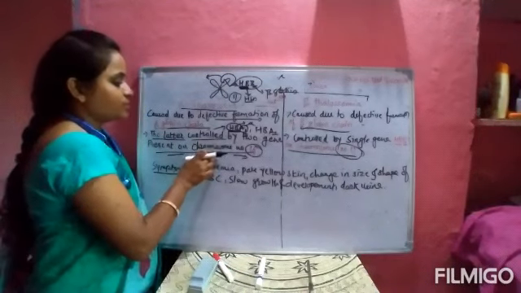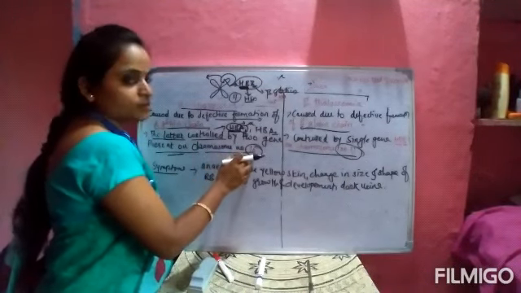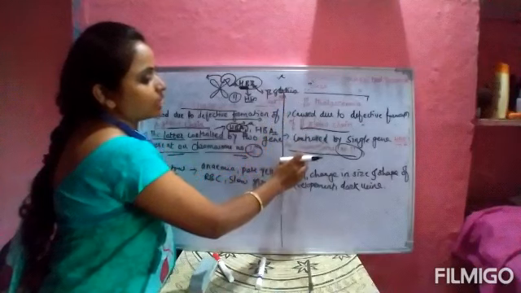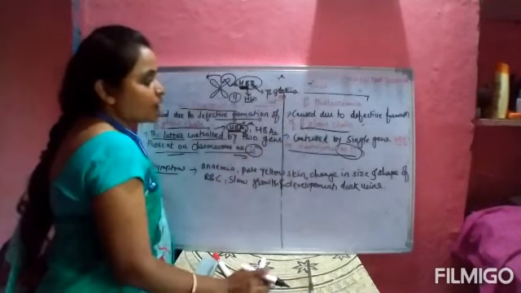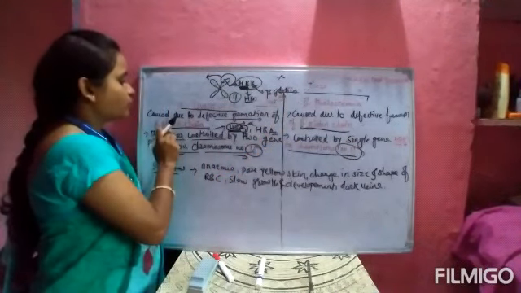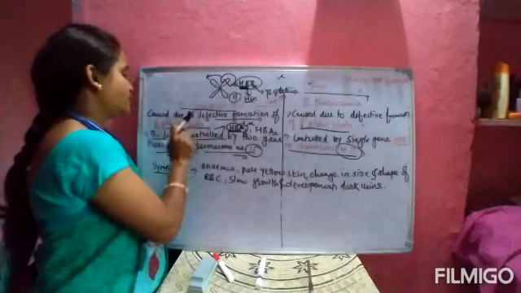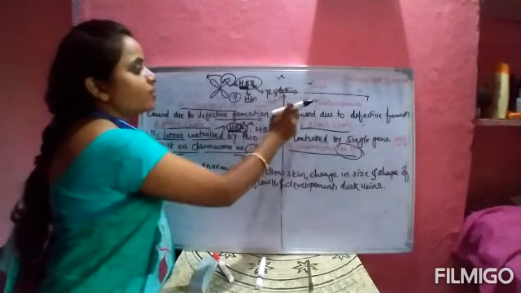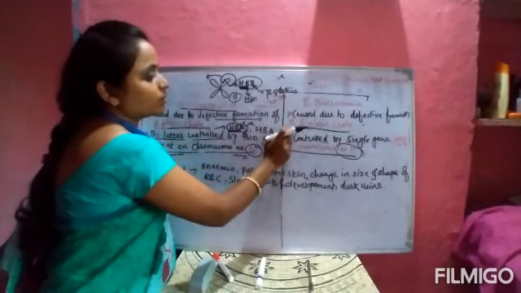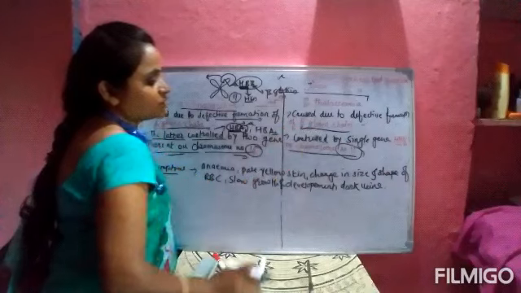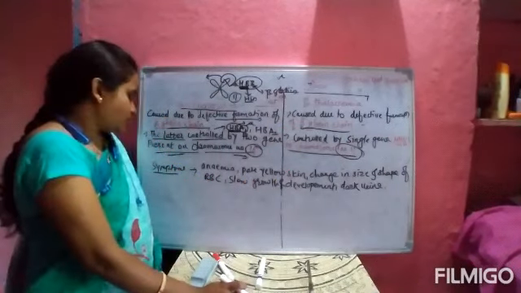In alpha thalassemia, chromosome number 16 will be affected, and in beta thalassemia, chromosome number 11 will be affected. In alpha thalassemia, the alpha globin chain will be affected. In beta thalassemia, the beta globin chain will be affected. So what are the symptoms of that